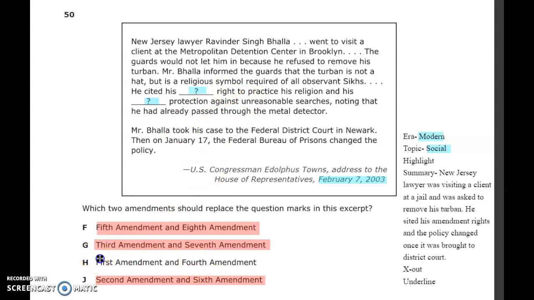So the correct answer is the 1st Amendment and the 4th Amendment. He cited his 1st Amendment right to practice his religion and his 4th Amendment right for protection against unreasonable searches. That's the 4th Amendment. The 1st Amendment is the right to free speech and right to practice religion and multiple other things.